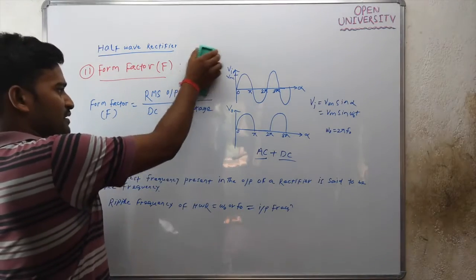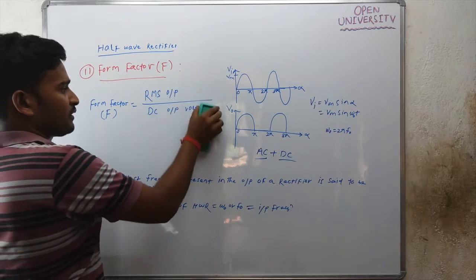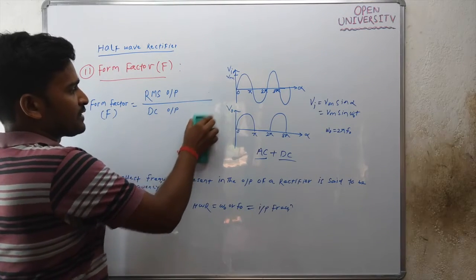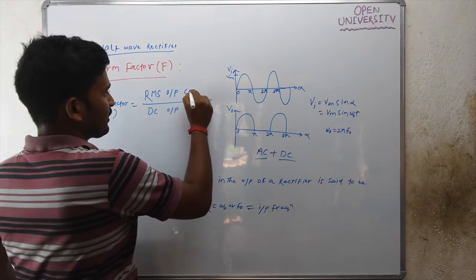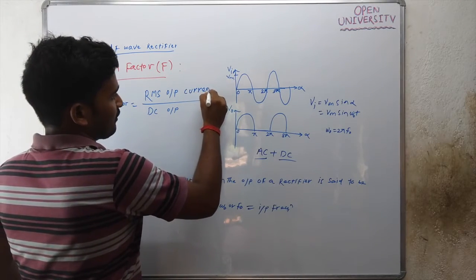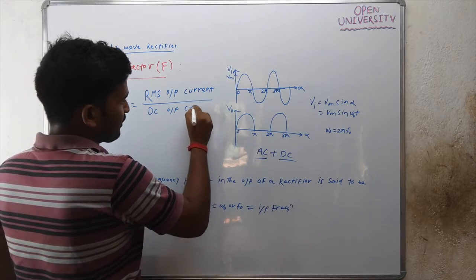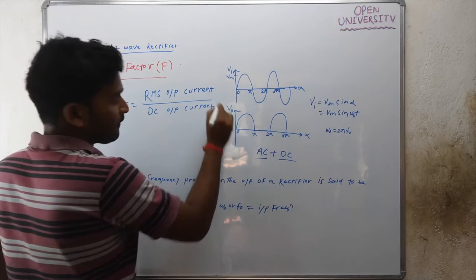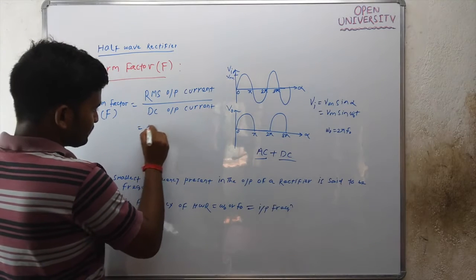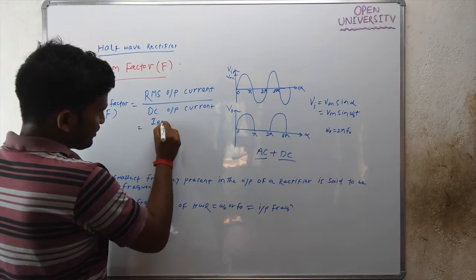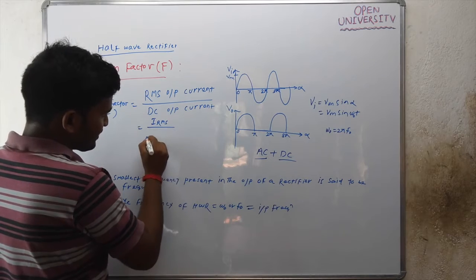Take RMS output current by DC output current. What is RMS output current? IRMS. And what is DC output current?